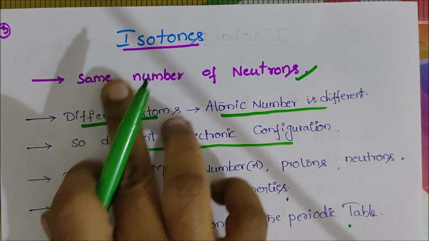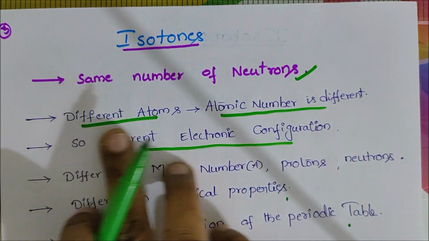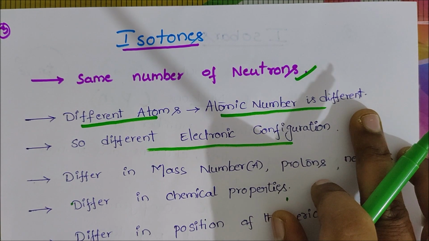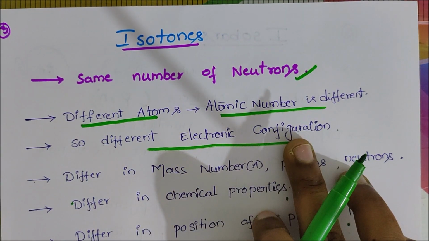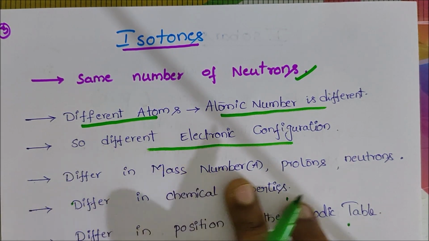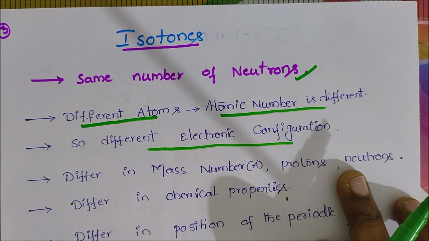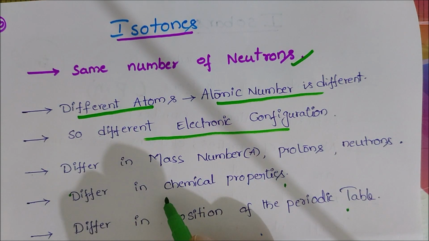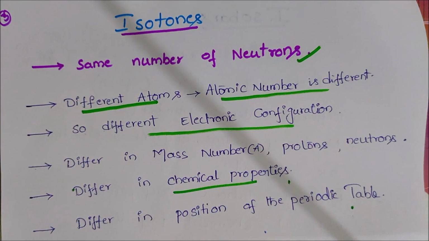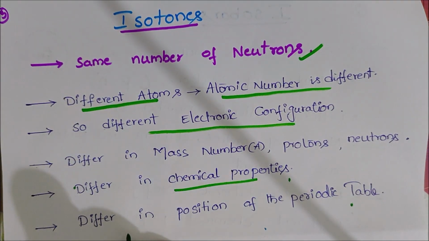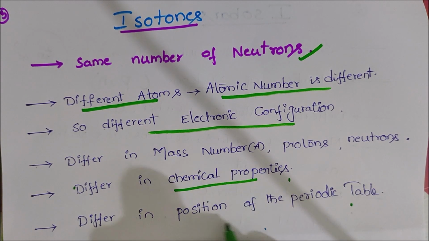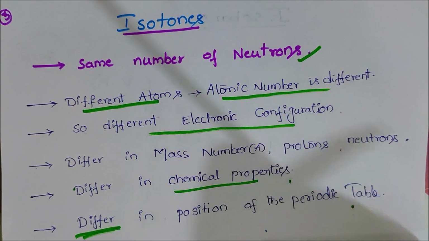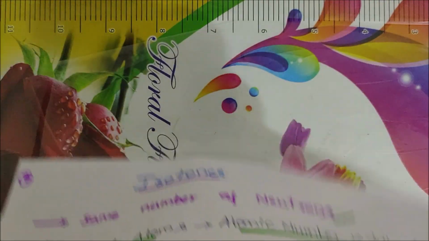Okay, understood? In isotones, the atoms are different, so the atomic number is different and the electron configuration is also different. The mass number is different, so they have different protons and neutrons. So different atoms have different chemical properties, and their positions in the periodic table are different. These are called isotones. For example,